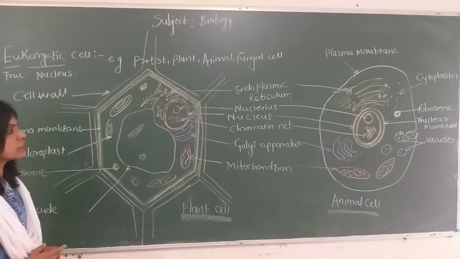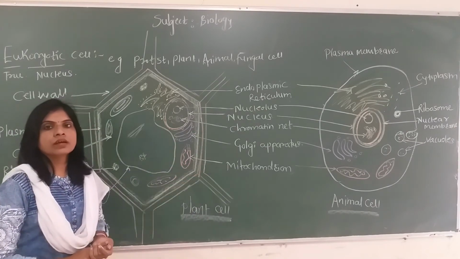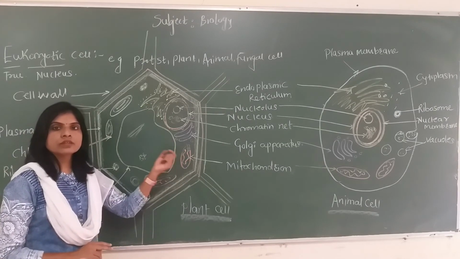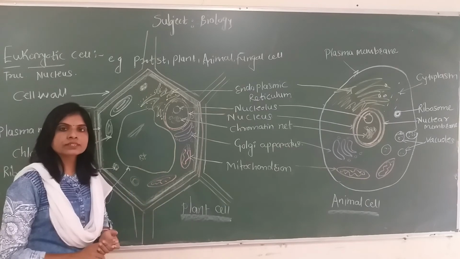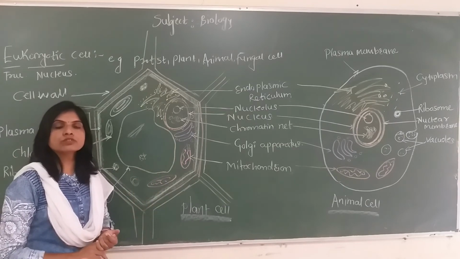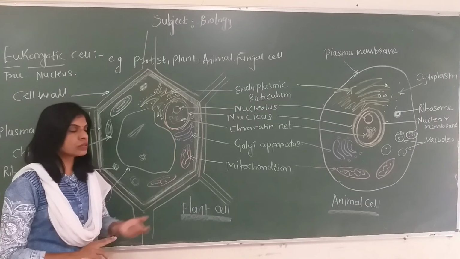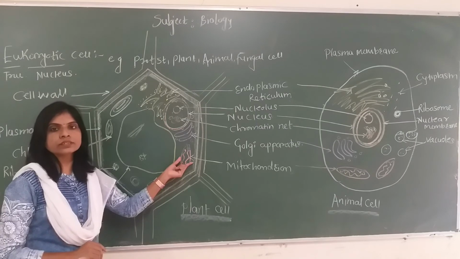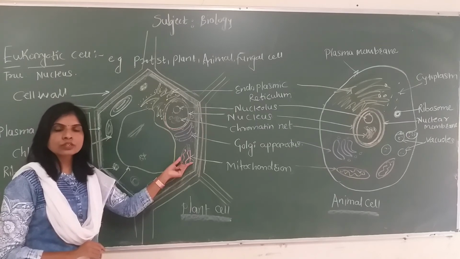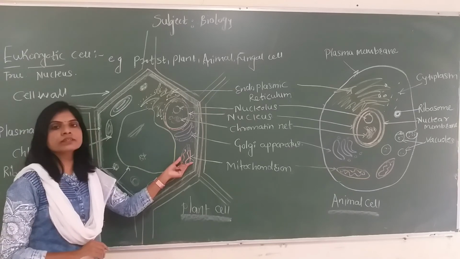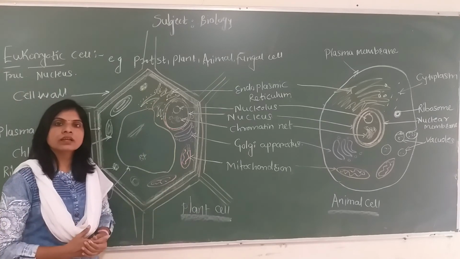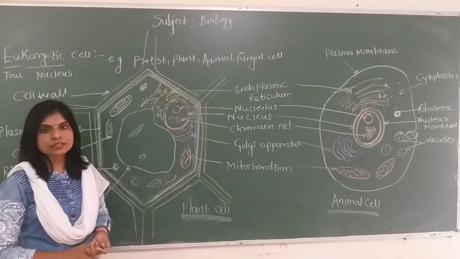Another cell organelle present in both the plant cell as well as the animal cell is the mitochondria. Mitochondria are found in both types of eukaryotic cell, plant as well as animal. They are also called the powerhouse of the cell because they oxidize nutrients by utilizing oxygen and obtain energy, or produce the currency of the cell, which we call adenosine triphosphate. So they provide energy in the form of ATP for a number of metabolic activities inside and outside the cell. So it is called the powerhouse of the cell.